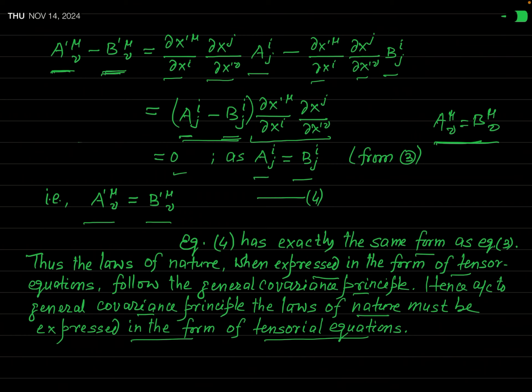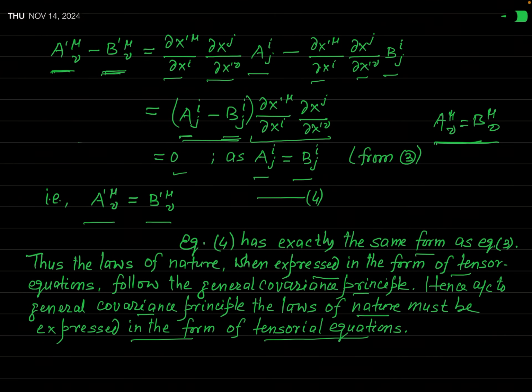And for the validity of this principle, you have to express any physical law in tensorial form. So you must have a concrete knowledge of tensor analysis for the study of general relativity. Okay?